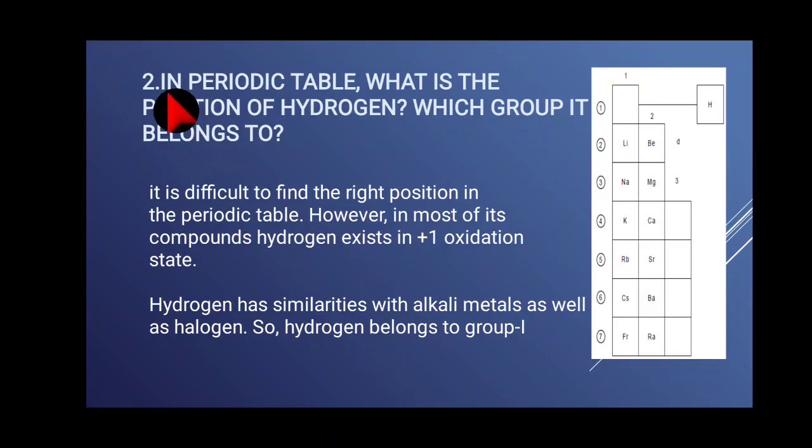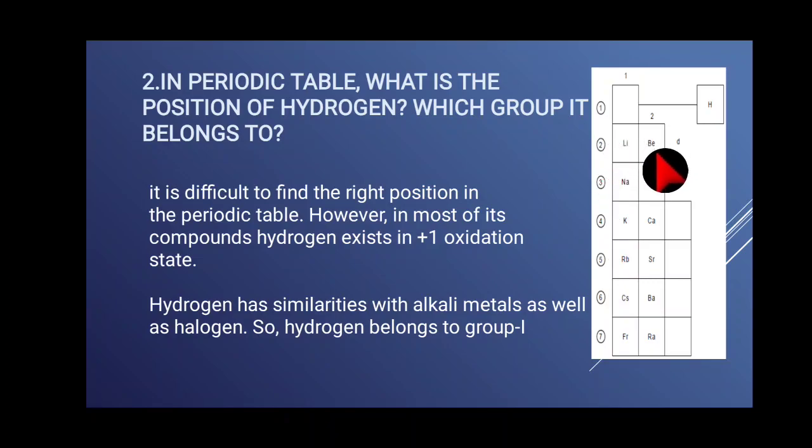Question number 2. In the periodic table, what is the position of hydrogen? Which group does it belong to? Here I have given one example.